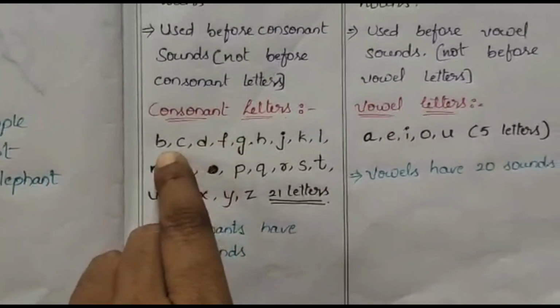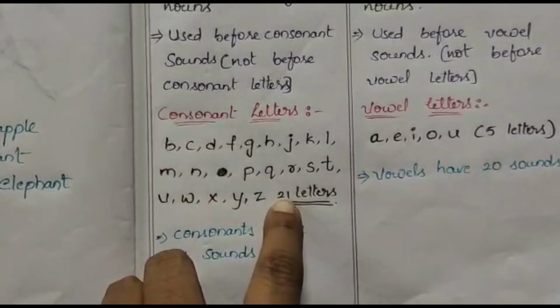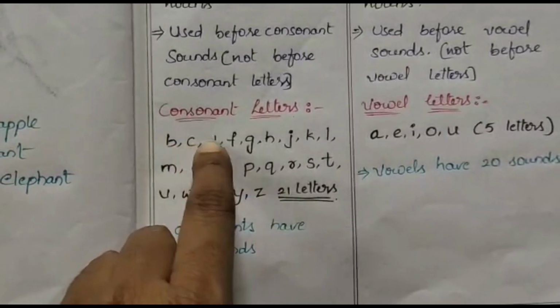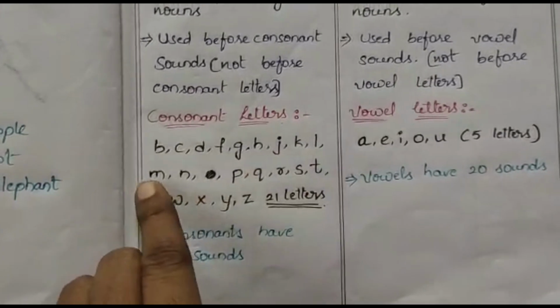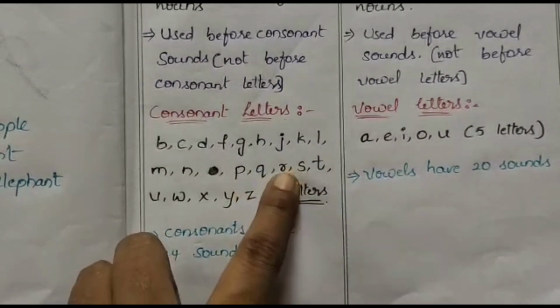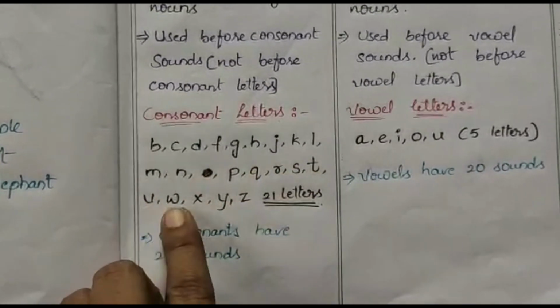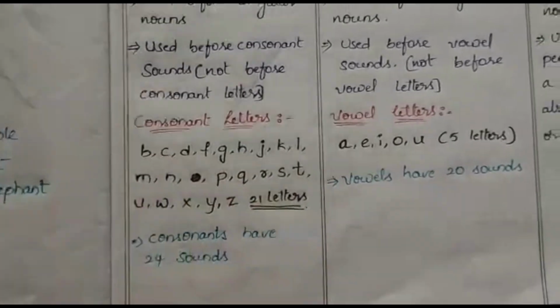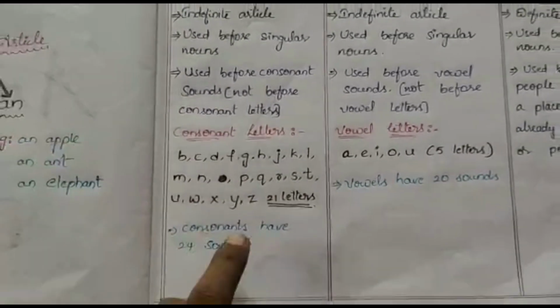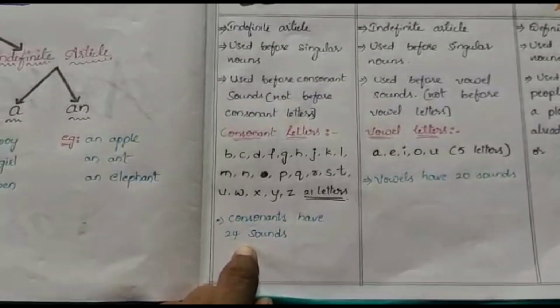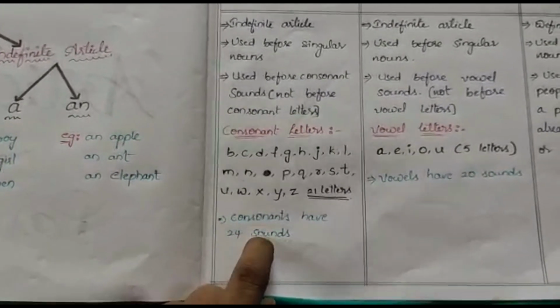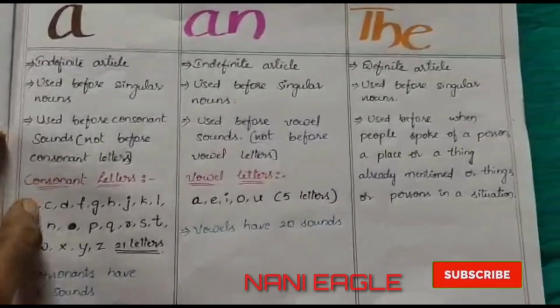Consonant letters are 21 letters: B, C, D, F, G, H, J, K, L, M, N, P, Q, R, S, T, V, W, X, Y and Z. So we have 21 letters but we have 24 sounds. That's why I am repeatedly saying focus on sounds only, not on the letters.